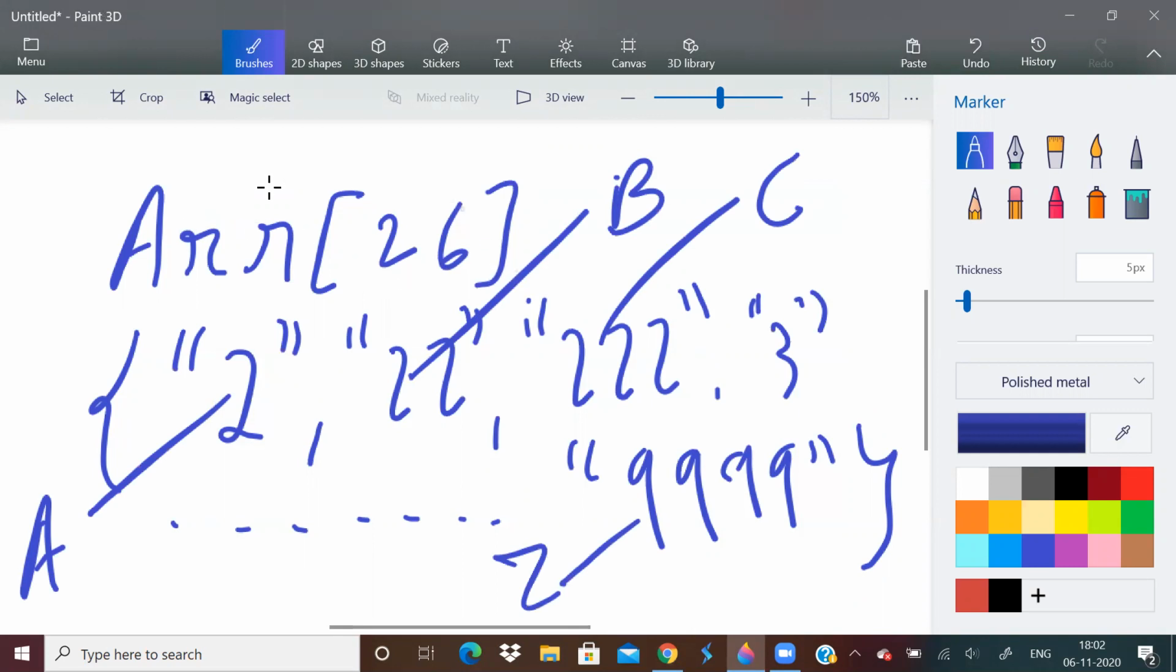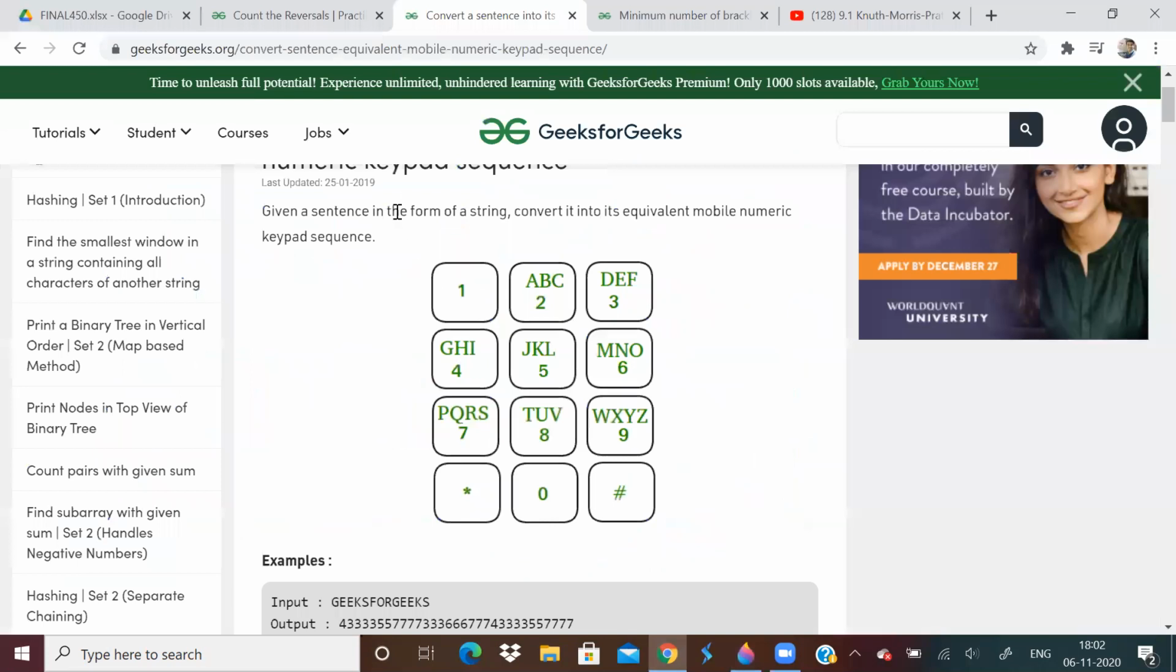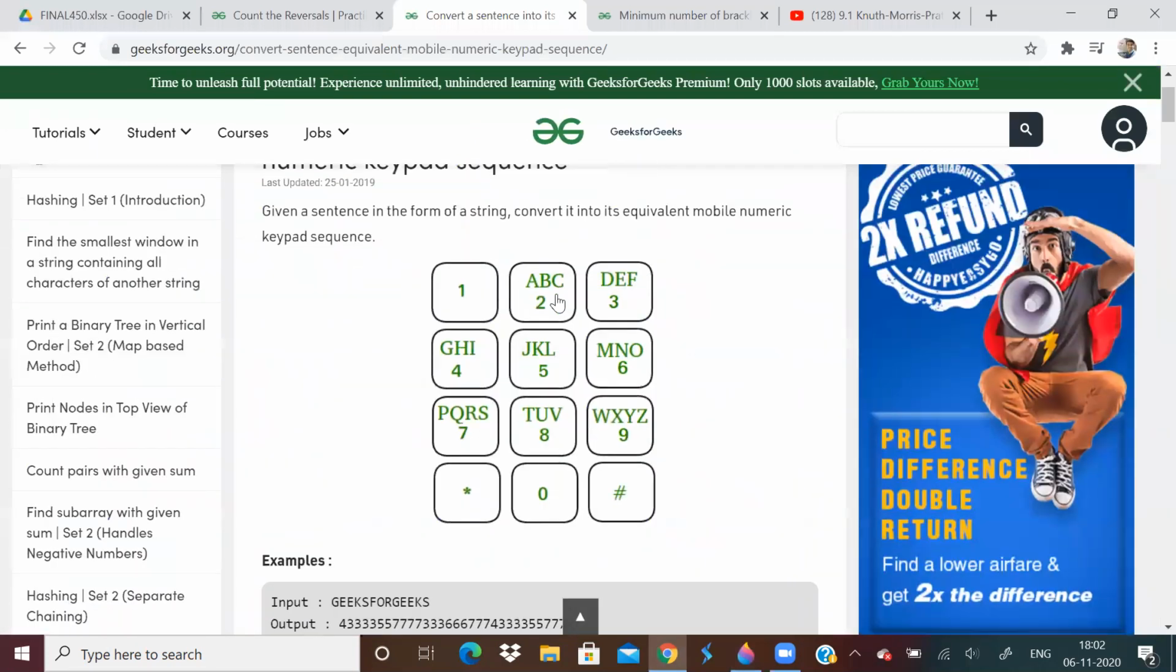So we will have an array of size 26 and we will pre-compute all the numbers. If the input character is B, we have to press 2 2. If the input character is Z, we have to press 9 9. Like this, we will make an array and then it will become simple.